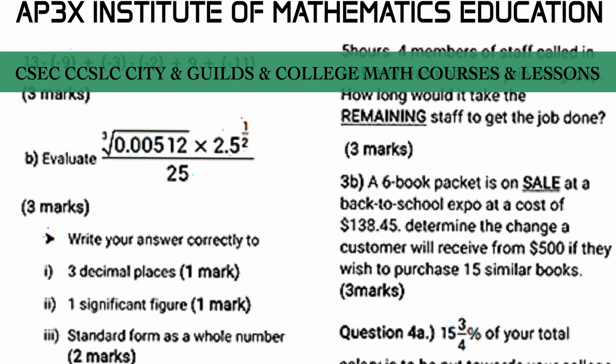Once you have gotten that solution, you would have gotten 3 marks. Hence, we're going to take that answer and round it off to 1, 3 decimal places, 2, 1 significant figure, 3, we're going to write the answer in standard form.